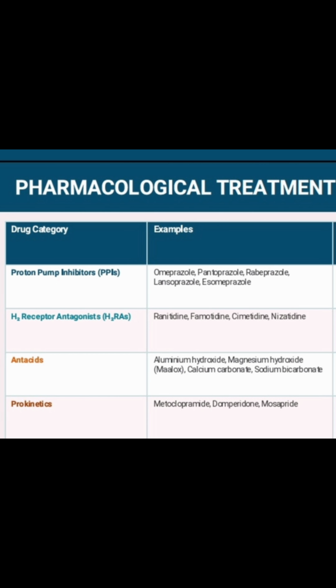Last is prokinetics. In rare cases, these drugs help your stomach empty faster, so you don't have as much acid left behind. They may also help with symptoms like bloating, nausea, and vomiting. An example is domperidone. A very commonly used drug is domperidone to control nausea, vomiting, and bloating. It also gives relief from the reflux.